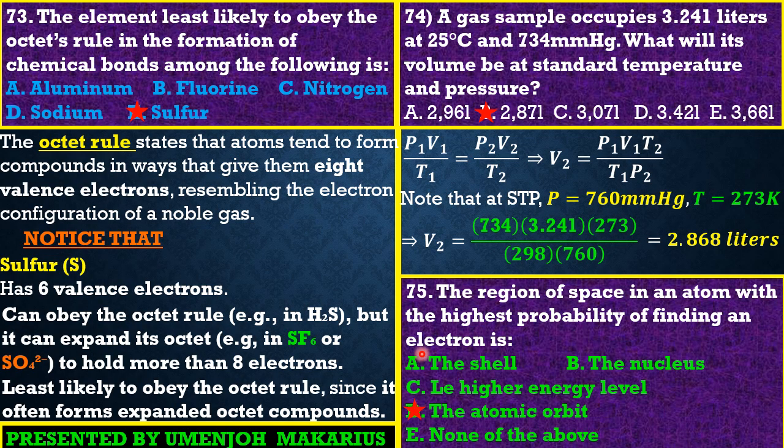So friends, why is the shell wrong? The shell is wrong because the shell is a generality. The shell is quite large, quite extensive. In that shell we have atomic orbitals. That is the exact position in that shell where we are going to have the highest probability of finding an electron. So friends, once you have passed O-level, the concept of shell should leave your memory. You should be talking specifically about atomic orbitals, and that is simply the definition: the region in the atom where there is the highest probability of finding an electron.